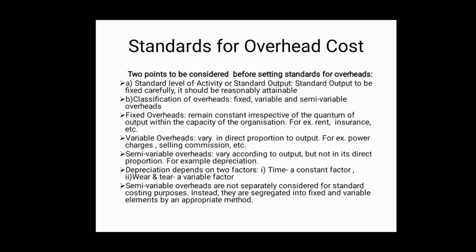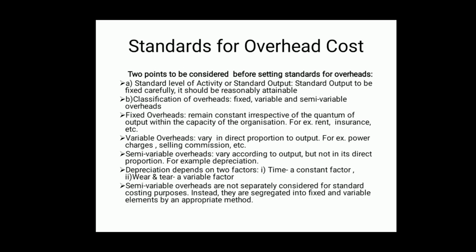They change in a direct proportion to output, means whenever output increases, variable overheads will also increase proportionately. Whenever output decreases, variable overheads will also decrease proportionately. In a direct proportion, they will change. Now, another overhead is semi-variable overheads.